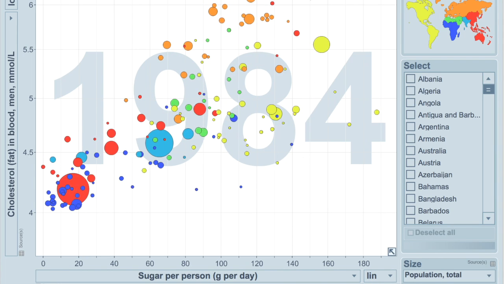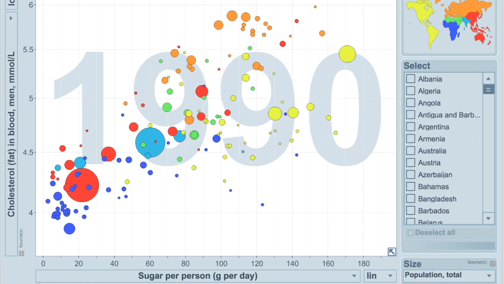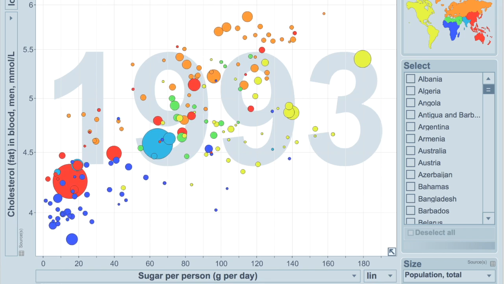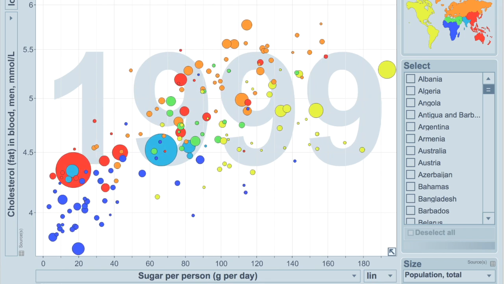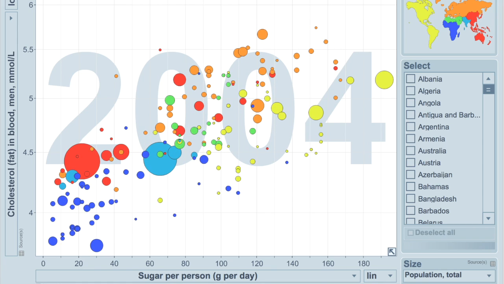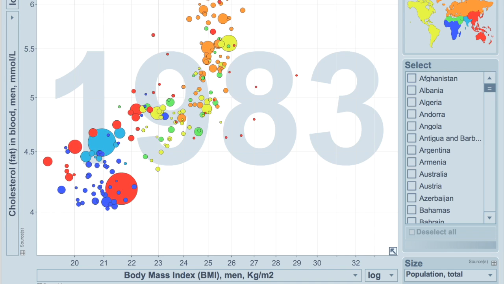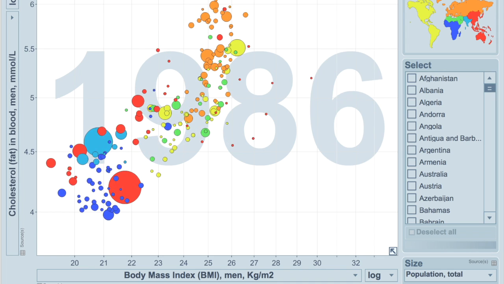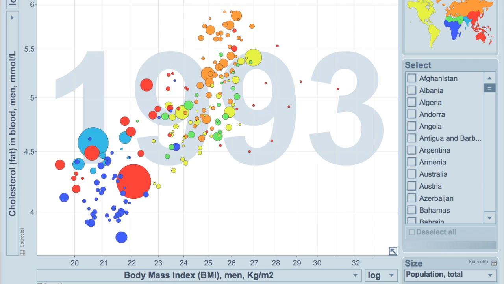Our group took a closer look into the effects of a country's average sugar intake per person. First, a comparison that we wanted to make regarding the sugar intake of a country's population is how it causes high cholesterol levels, especially in men, and therefore unhealthy body mass index or BMI levels. This is particularly evident for Germany and the United States, as seen here.